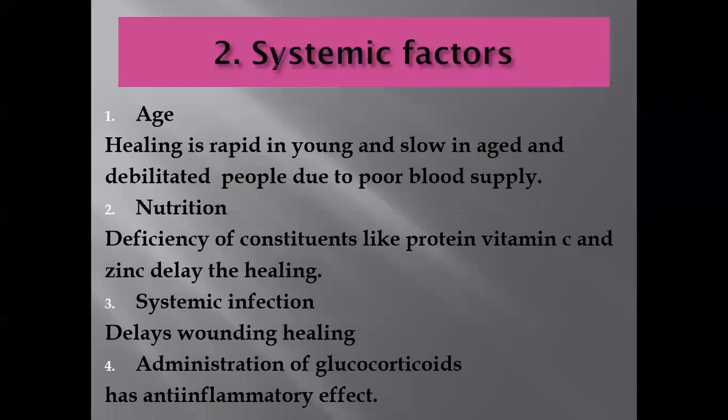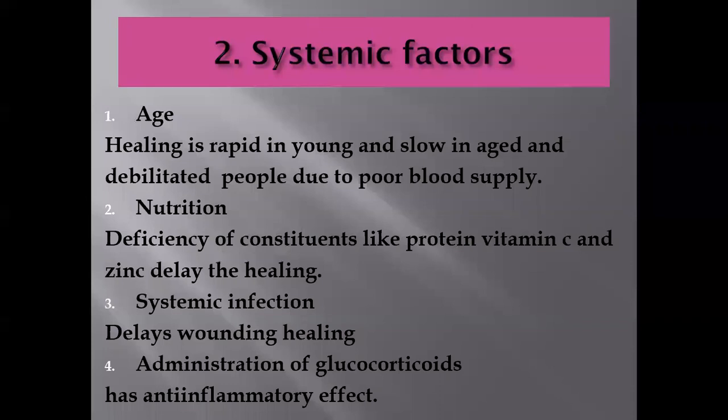First of all, age. Healing is rapid mostly in young and slow in aged and debilitated people due to poor blood supply. Debilitated means they are diseased patients, they have chronic illness. So healing takes place rapidly in younger people, in babies, and is late or delayed in aged, old people. Nutrition, as you know, is very much necessary for the healing process.